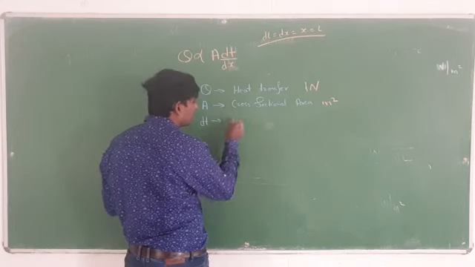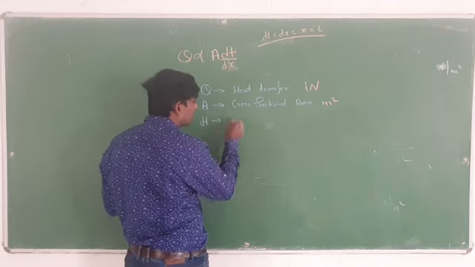After that, what you have to do, this A you have to shift this side. So Q by A, what you have to write? Q by A is equal to K, write down as it is. T1 minus T2 by L also you have to write down as it is. Once again I will write here: Q by A is equal to K, T1 minus T2 by L.